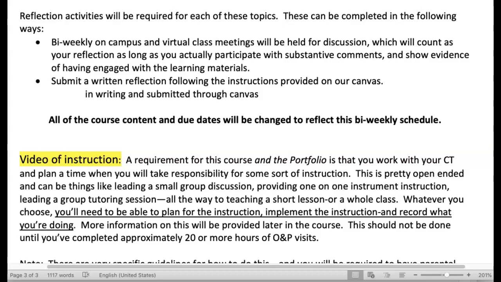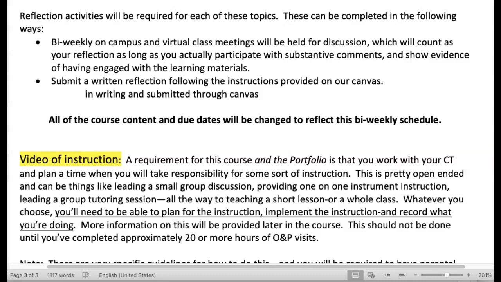I will be holding bi-weekly on-campus and virtual class meetings for discussions, and this will count as your reflection as long as you actually participate with substantive comments and you show evidence of having engaged with the learning materials prior to the discussion.